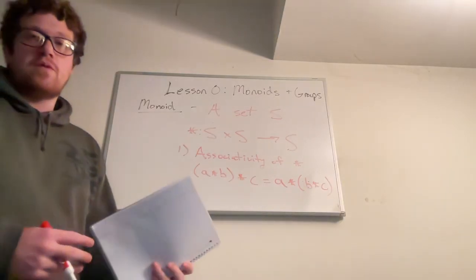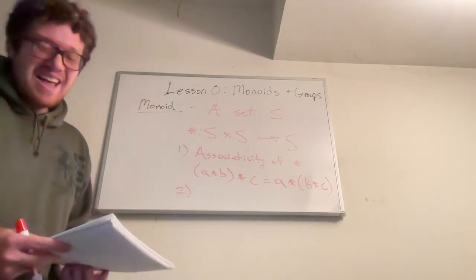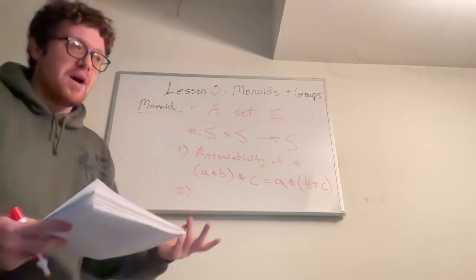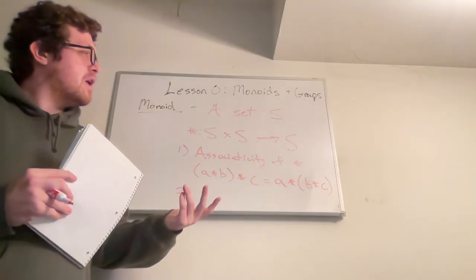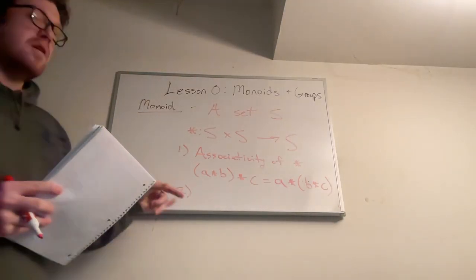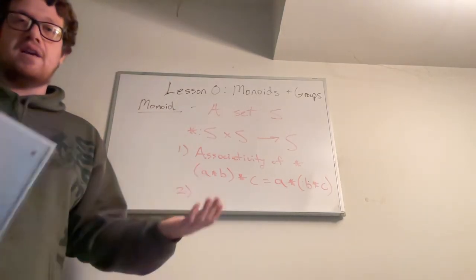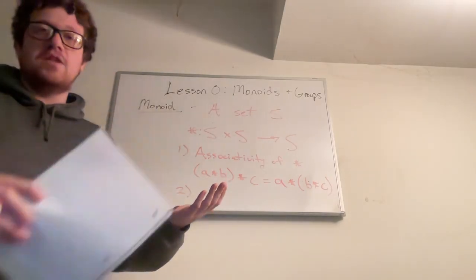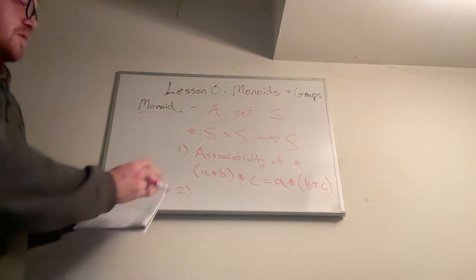So remember before, oh, somebody said hello. So before I said that one of the examples of a monoid was if you have a set and you have functions from the set to itself, and you can compose them, that gives you a monoid. And one of the nice functions that you have when you have a function from a set to itself is the identity function, meaning that you map every element to itself. That's a special type of function.